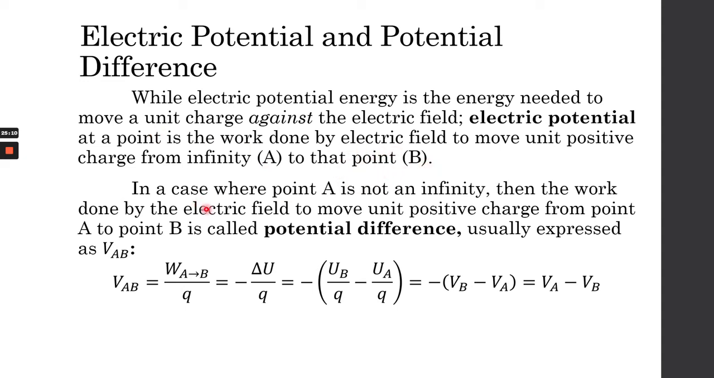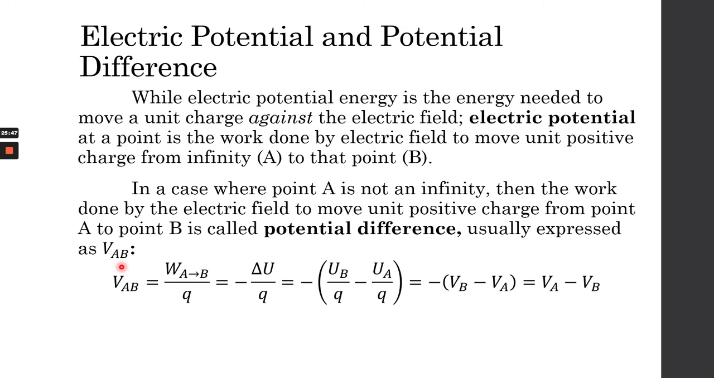In case this point A right here is not an infinity, then we have an equation that we can use to solve for that. It will become a potential difference. Where point A is not an infinity, the work done by the electric field to move a unit positive charge from point A to point B is called the potential difference, and it's usually expressed as VAB.